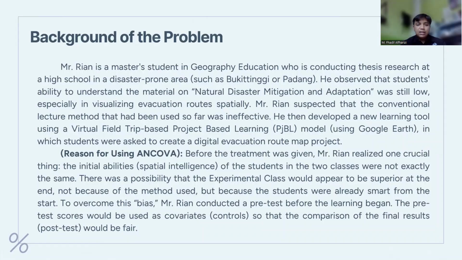Reason for using ANCOVA: before the treatment was given, Mr. Ian realized one crucial thing. The initial abilities, that is, the spatial intelligence of the students in the two classes, were not exactly the same. There was a possibility that the experimental class would appear to be superior at the end, not because of the method used, but because the students were already smart from the start. To overcome this bias, Mr. Ian conducted a pretest before the learning began. The pretest scores would be used as a covariate or control so that the comparison of the final result in the post-test would be fair.